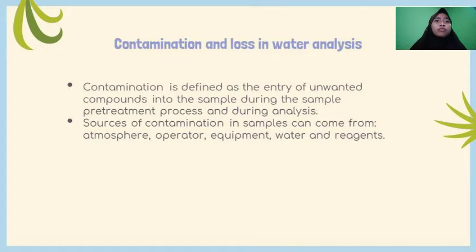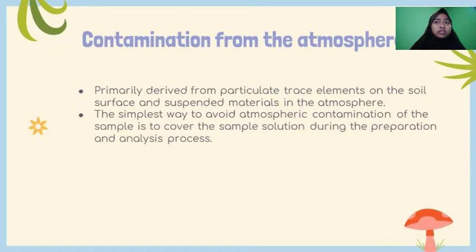Sources of contamination of a sample can come from the atmosphere, the operator, equipment, water, and reagents. Contamination from the atmosphere is primarily derived from particulate trace elements on the soil surface and suspended materials in the atmosphere.